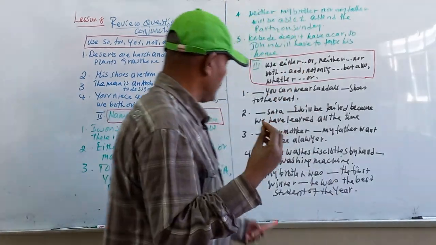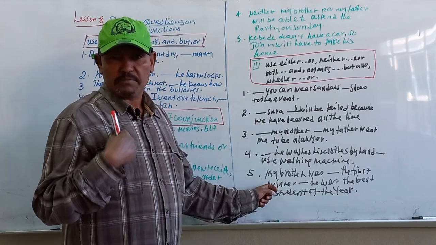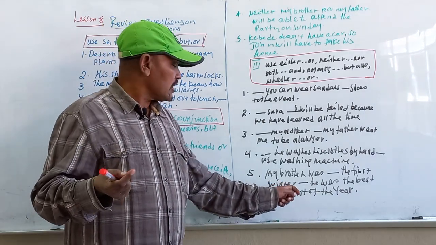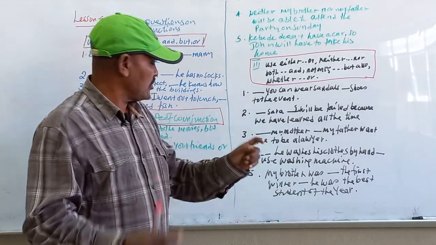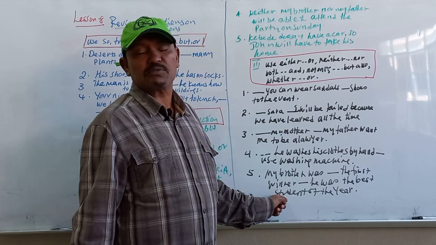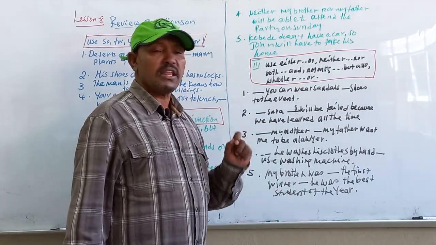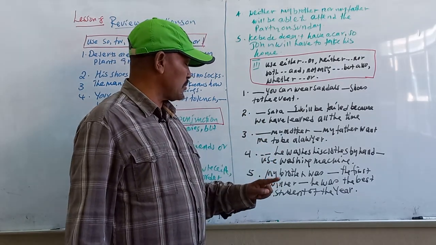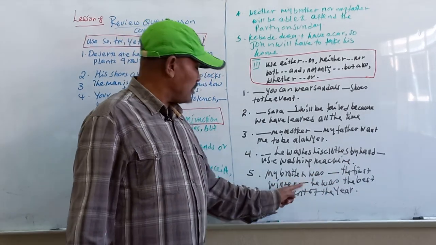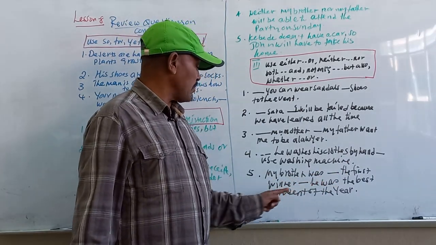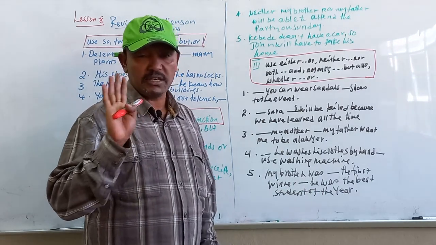He is not only the first winner, but also the best student in the class. It is both. He is the best student of the year, right? So not only but also. We can complete it this way: my brother was not only the first winner but also he was the best student of the year. So not only but also is an appropriate correlative conjunction.